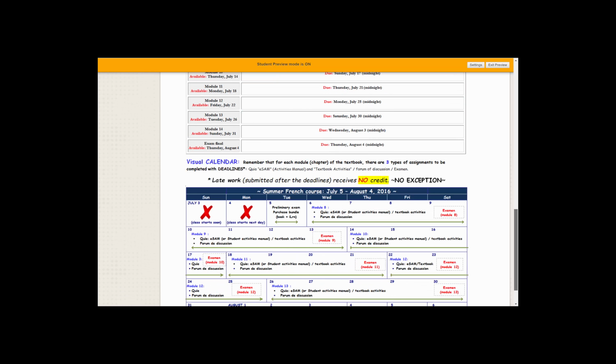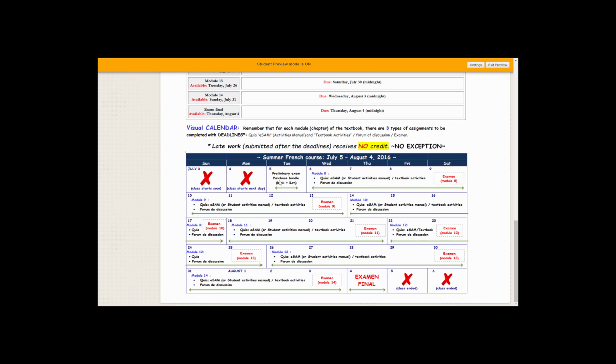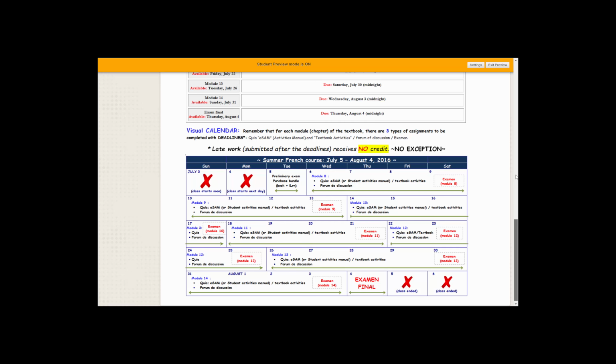If you'd rather have it this way, you have also this calendar. Starting date, due date, starting date, due date. It shows you for Kia all the homework. It shows you the forum of discussion and the exam. The next tab is